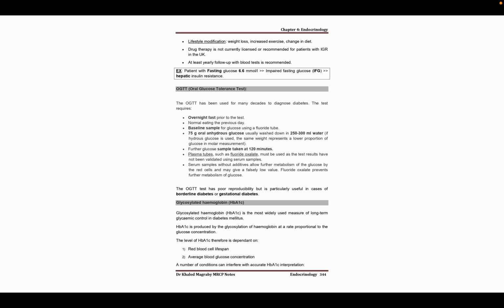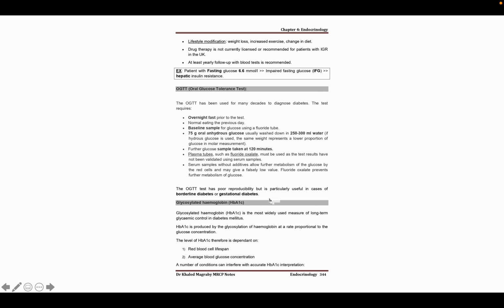The impaired oral glucose tolerance test is not necessary for our exam, so you should just read it yourself. Now let's come to hemoglobin A1C. As I was saying, hemoglobin A1C is a summation or average of the blood sugar level over the past 2 to 3 months.